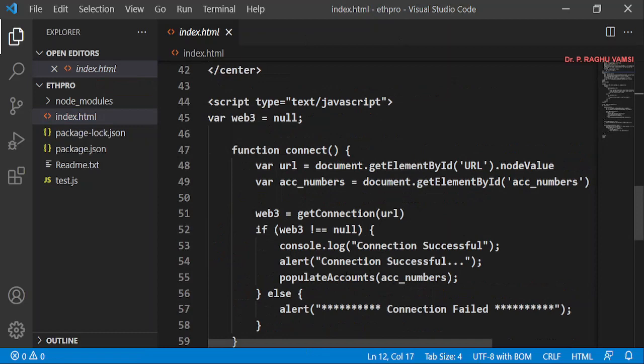So I hope by this time you know how to connect with the local network, that is test RPC, and how to get the accounts from the test RPC and populate them onto the web screen.